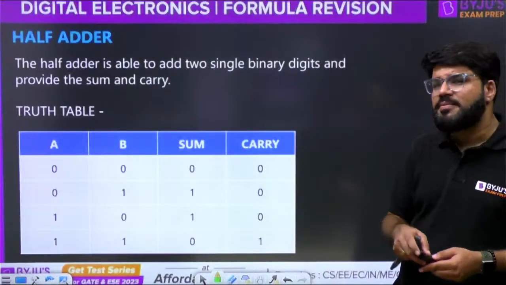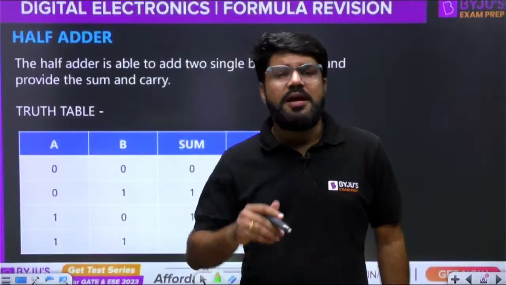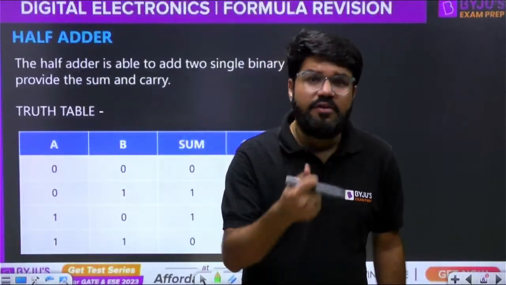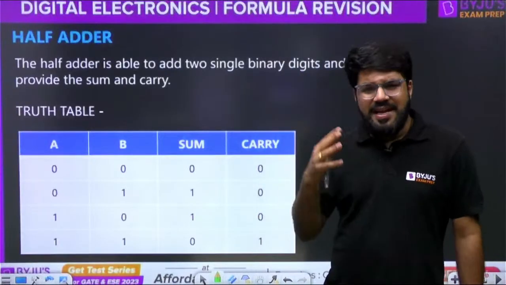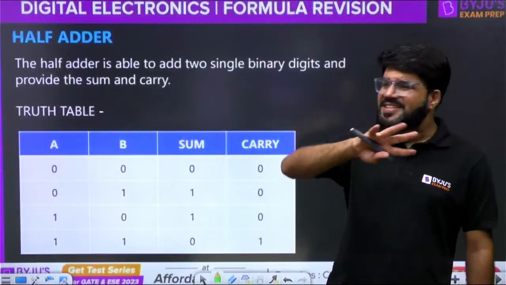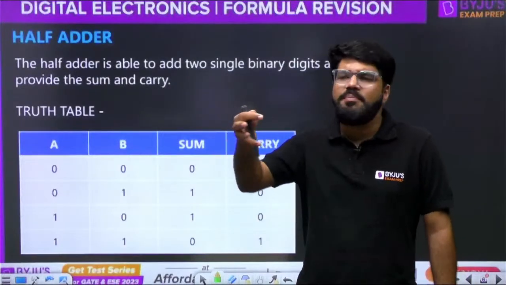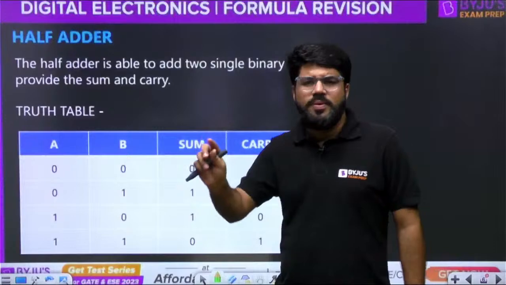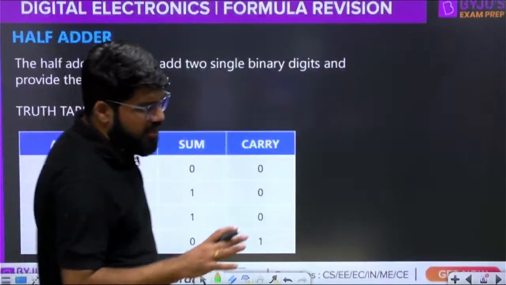Now, digital is a subject where, as I told you, sometimes there may be formulas, but a smaller number of formulas. Rather than that, there will be techniques and results to remember. So this formula session, it is named as formula, but it is like a summary of the subject. Some topics may require formulas, some may require a truth table, some may require a result to be remembered. So we'll keep focusing.